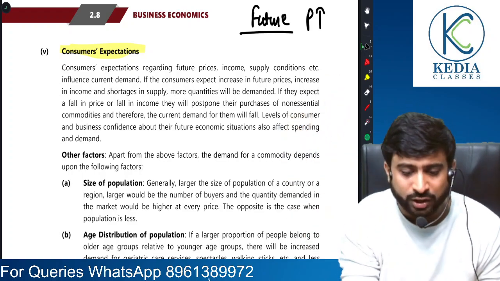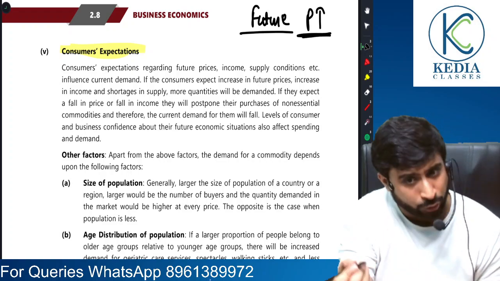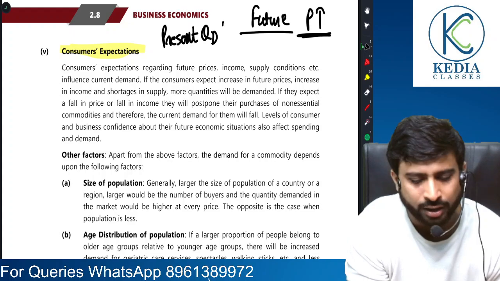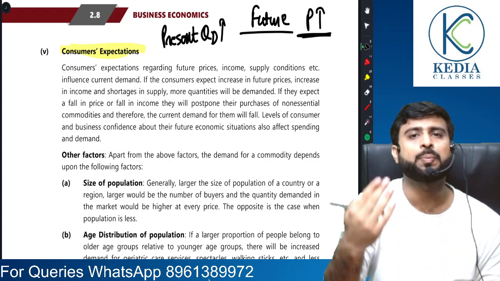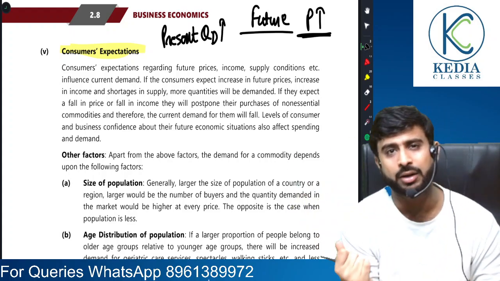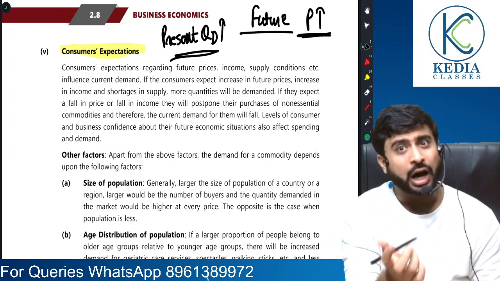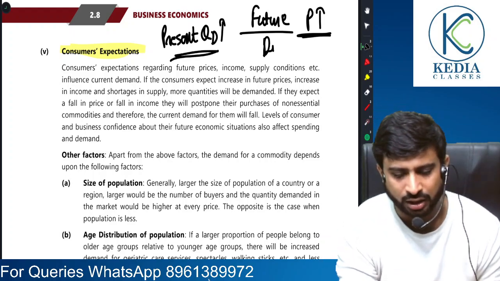So if the consumers expect price to rise in the future, then the present quantity demanded is going to rise. Why? Because they expect that price is going to rise. So why will I buy it even at expensive rates? I will buy it today at cheaper rates. Assume the opposite. So there is a direct relationship here.